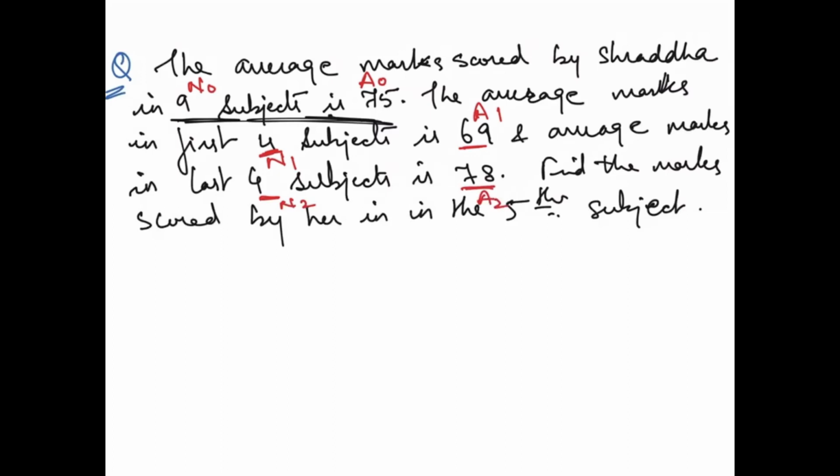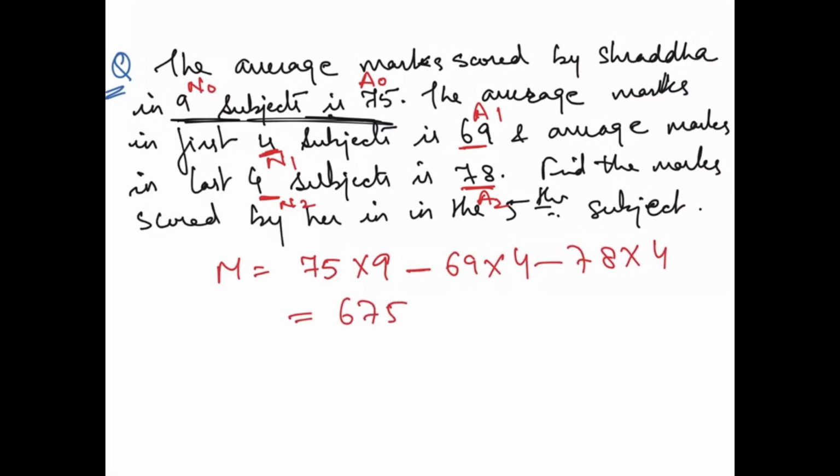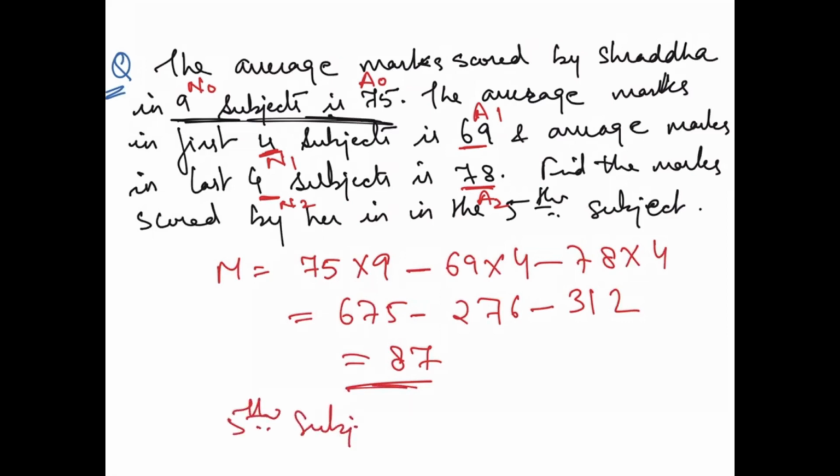Correct? Now what you have to do, you just have to put it in the formula. So formula is 75 into 9 minus 69 into 4 minus 78 into 4. So this is like 675 minus 276 minus 312, which is equal to 87. So marks scored by Shraddha in the 5th subject is nothing but 87 marks. Right? Okay.